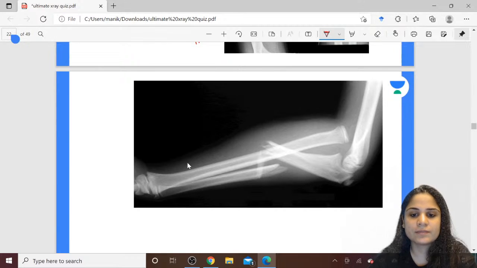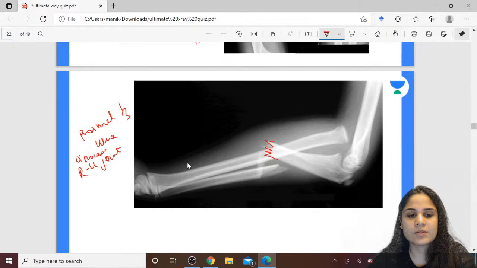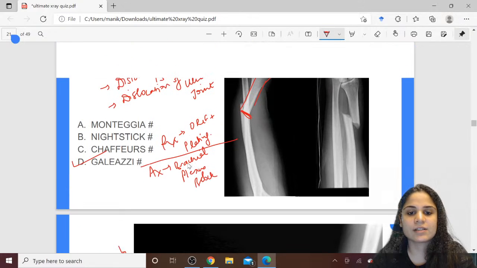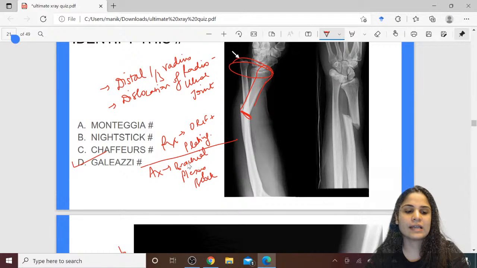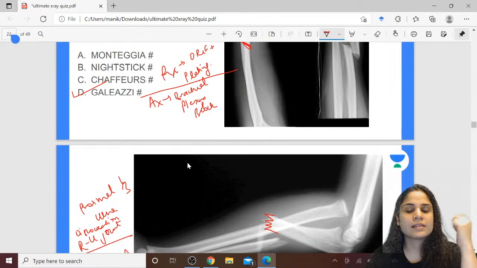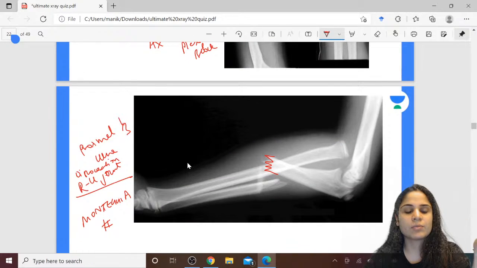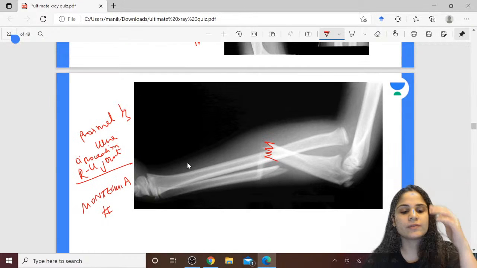What is the fracture over here? Welcome to class, Staphylococcus. Here you are having fracture of the proximal ulna, and you are having dislocation of the radio-ulnar joint. Yes, absolutely correct. So this is nothing but a Monteggia fracture. Okay, so the opposite of Galeazzi fracture is Monteggia fracture. In Galeazzi, the distal 1/3 of the radius is getting fractured. In case of Monteggia, your proximal 1/3 of ulna is getting fractured.